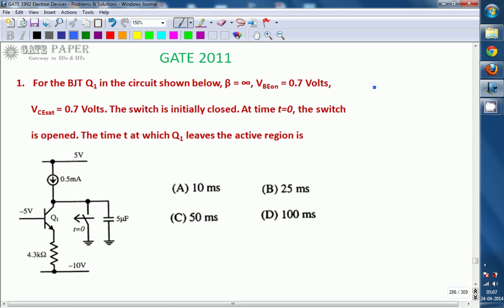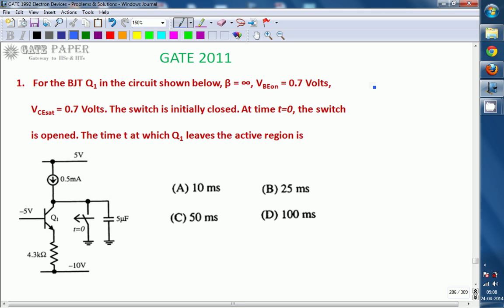Hello, we are discussing the GATE 2011 ECE paper, and the topic is related to electronics. Look at the circuit diagram shown. For the BJT Q1 in the circuit, beta is equal to infinite, VBE on is 0.7 volts, VCE saturation is